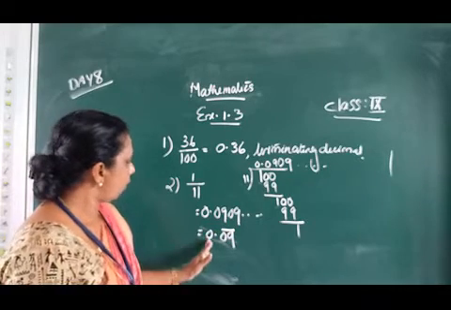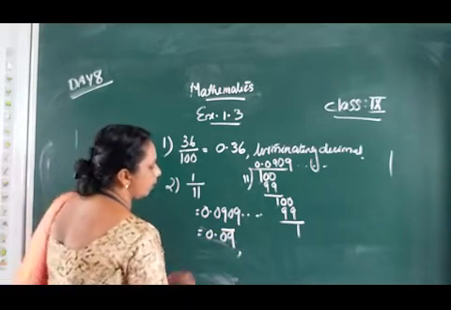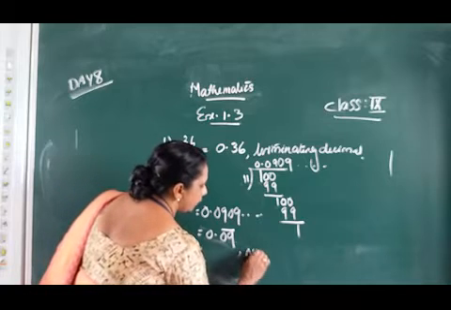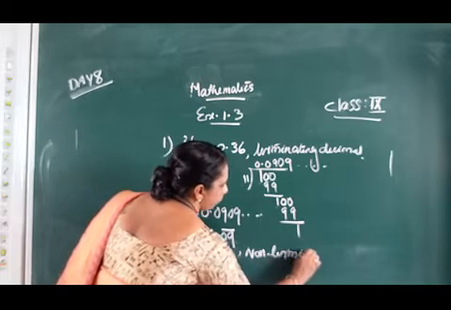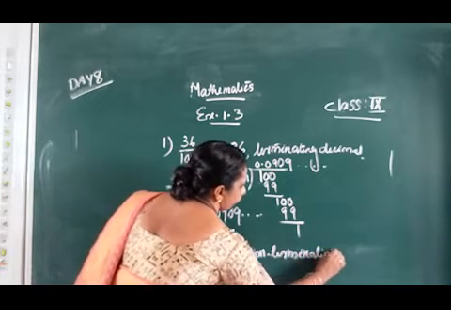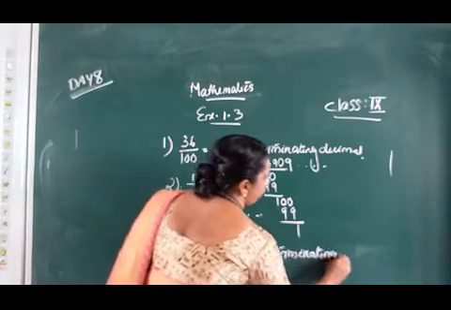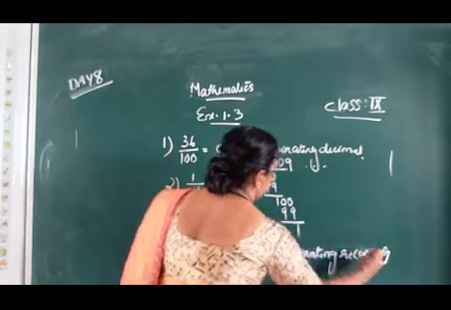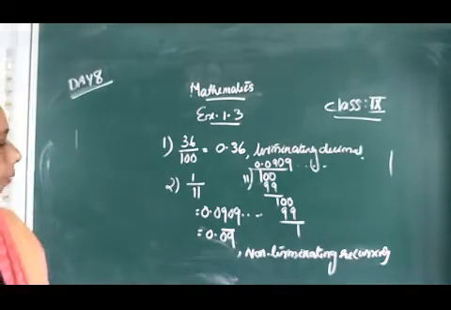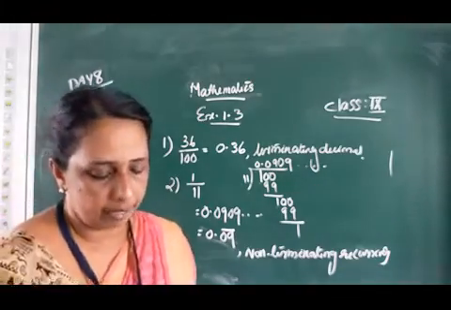So 0.09 bar. This is which type of decimal expansion? It's a non-terminating recurring decimal.